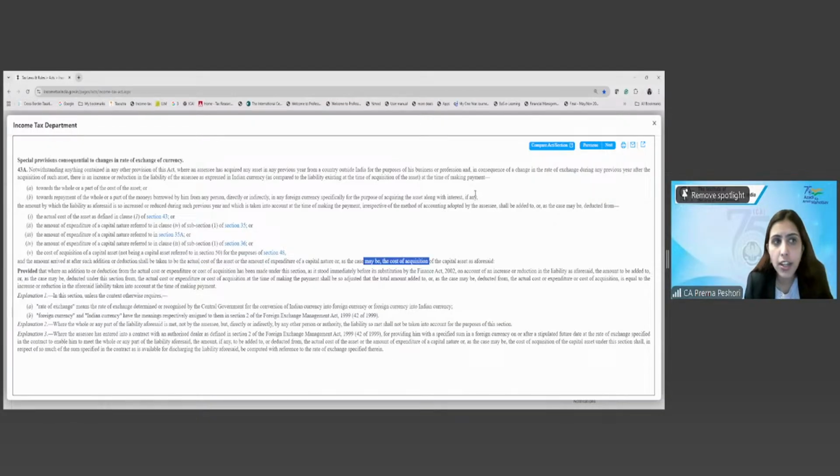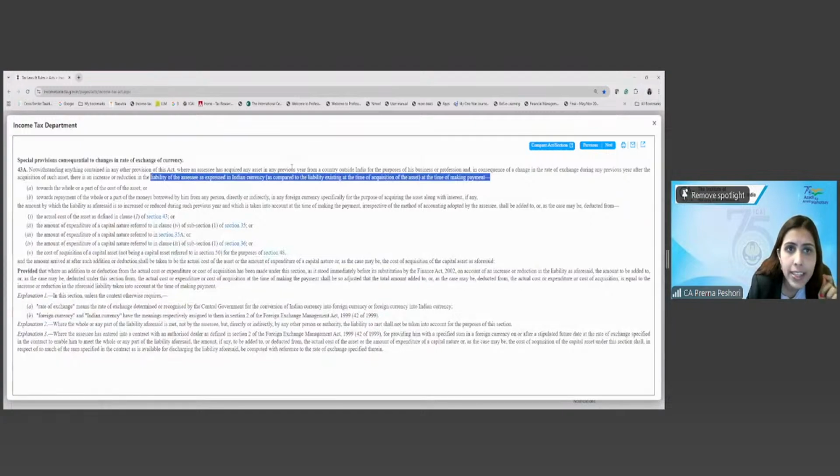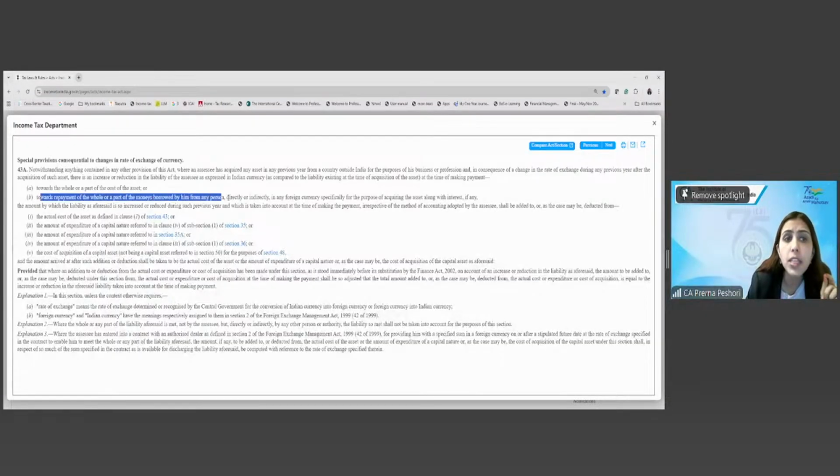So what it is trying to say is that if you have acquired any asset from outside India, that is the first condition, or we have taken a loan in foreign exchange to acquire the asset from outside India. So at the time of making the payment for the cost of the asset, or towards the repayment of money borrowed in any foreign currency specifically for the purpose of acquiring the asset outside India.